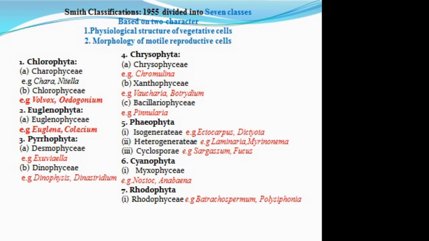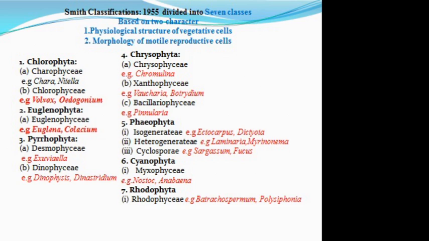Desmophyceae and Dinophyceae are the 2 classes. Desmophyceae, it is also called as Dinophycetes. Example, Desmartia. And in Dinophyceae, Dinoflagelloids. Example, Dinophyces. Then fourth division, that is the Chrysophyta.